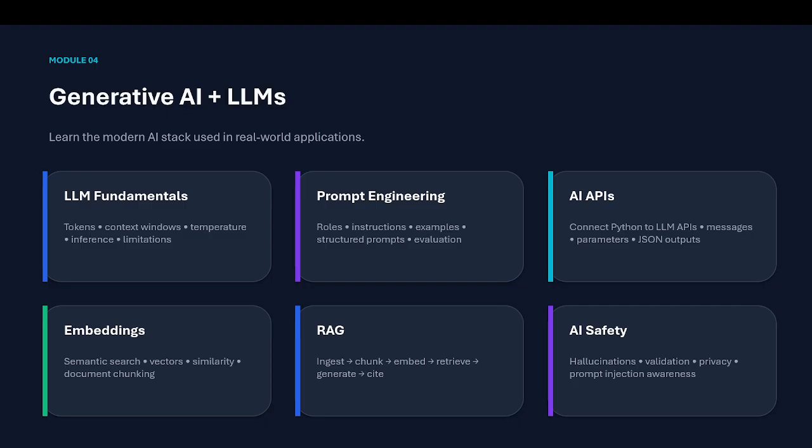After that, when you come to embedding, AI models work with numbers much better than text. For example, we have data like employee name, salary, and location.